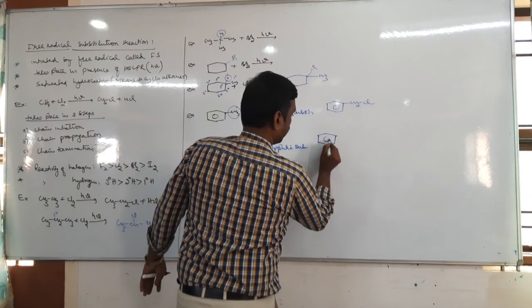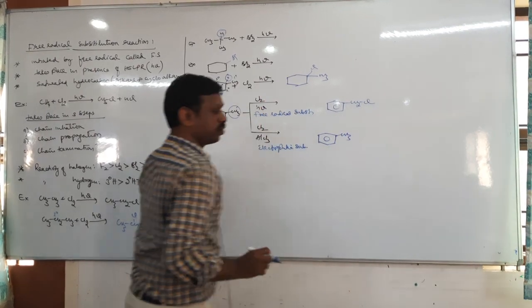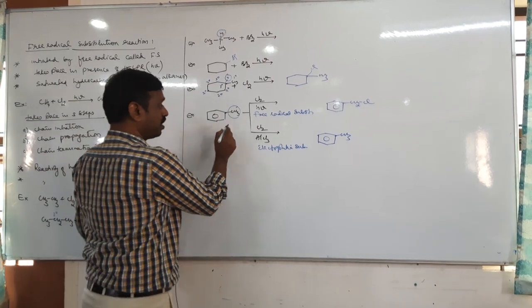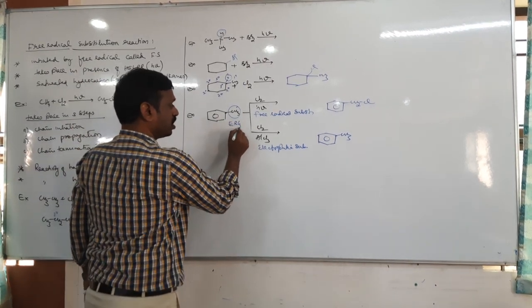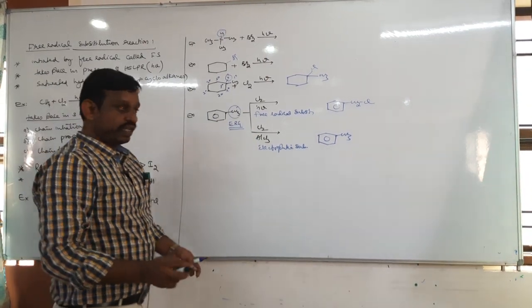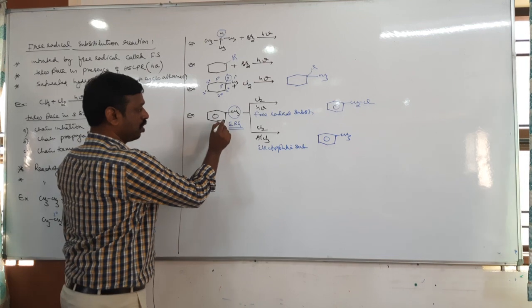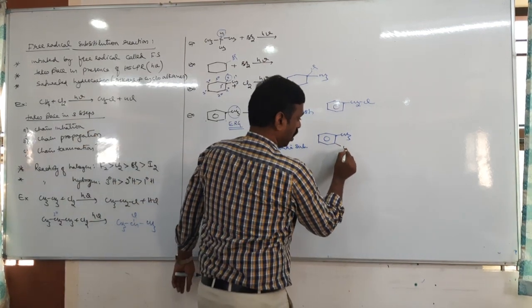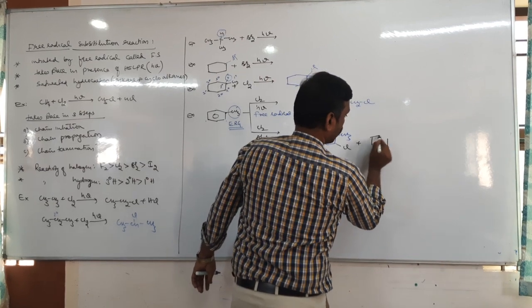Now here, where does the chlorine get substituted? It depends on this methyl group. Methyl group is an electron releasing group. Since the methyl group is electron releasing, it increases the electron density at which positions? Ortho and para. Therefore, you will get two products, ortho-chlorotoluene and para-chlorotoluene.